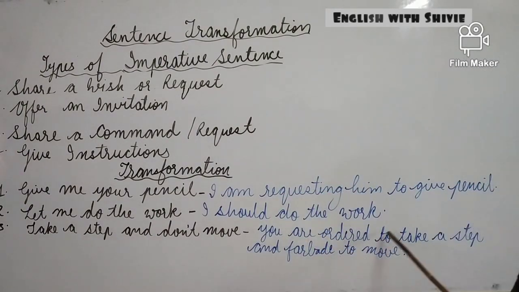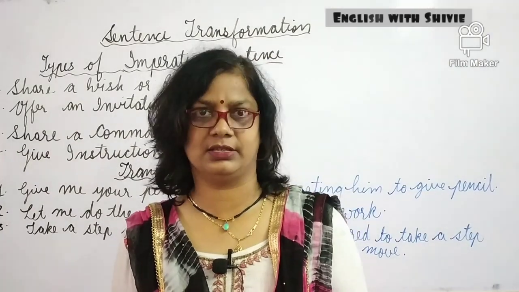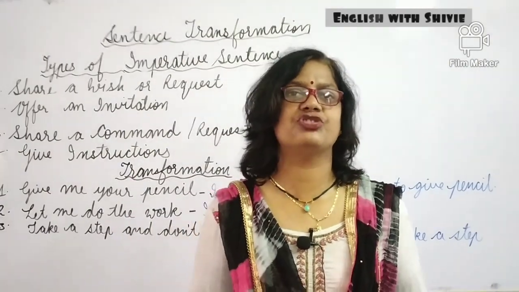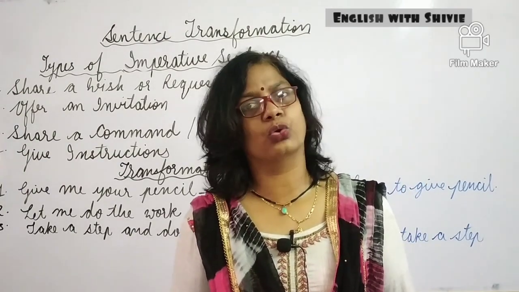So here are two clauses. You are ordered to take a step and you are forbidden to move. This will be in the form of a compound sentence. So like this we can change, we can transform the sentences with the help of the rules.